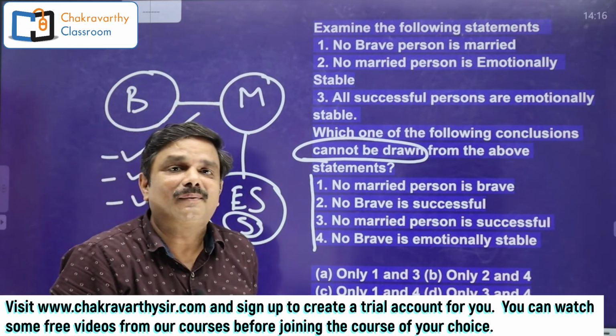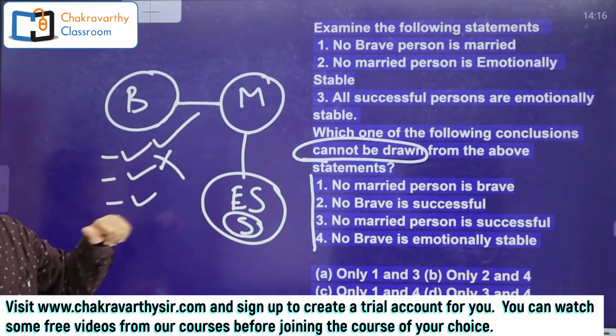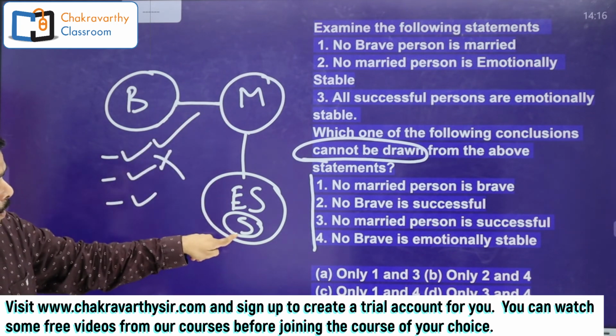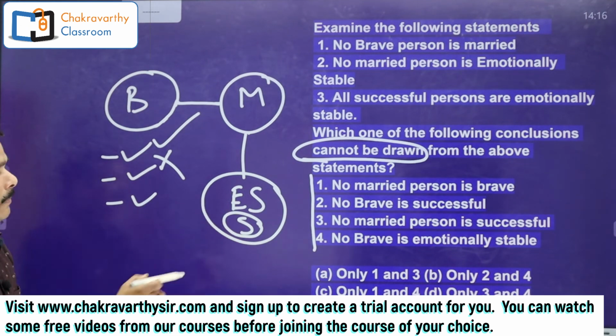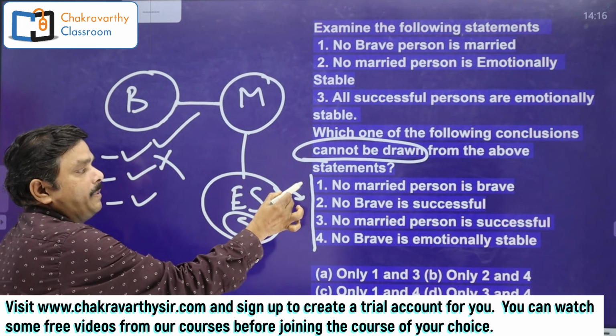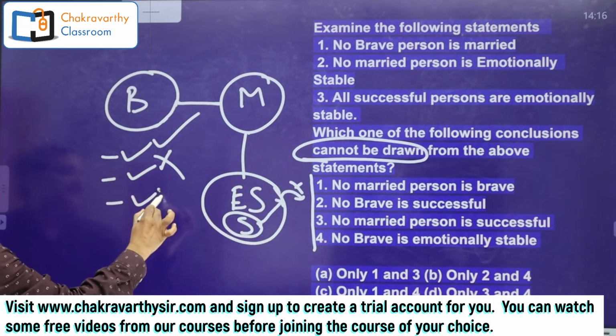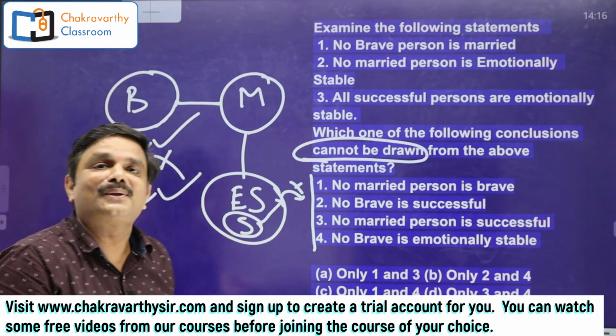Both are restricted. Why both are restricted? There is a constraint between M and ES. M cannot come inside, and they have given that all successful persons are emotionally stable. This successful can come up to this extent. It should not go beyond this. Yes or no? For that reason, I can never disqualify this. Always it is true. As simple as this one, right?